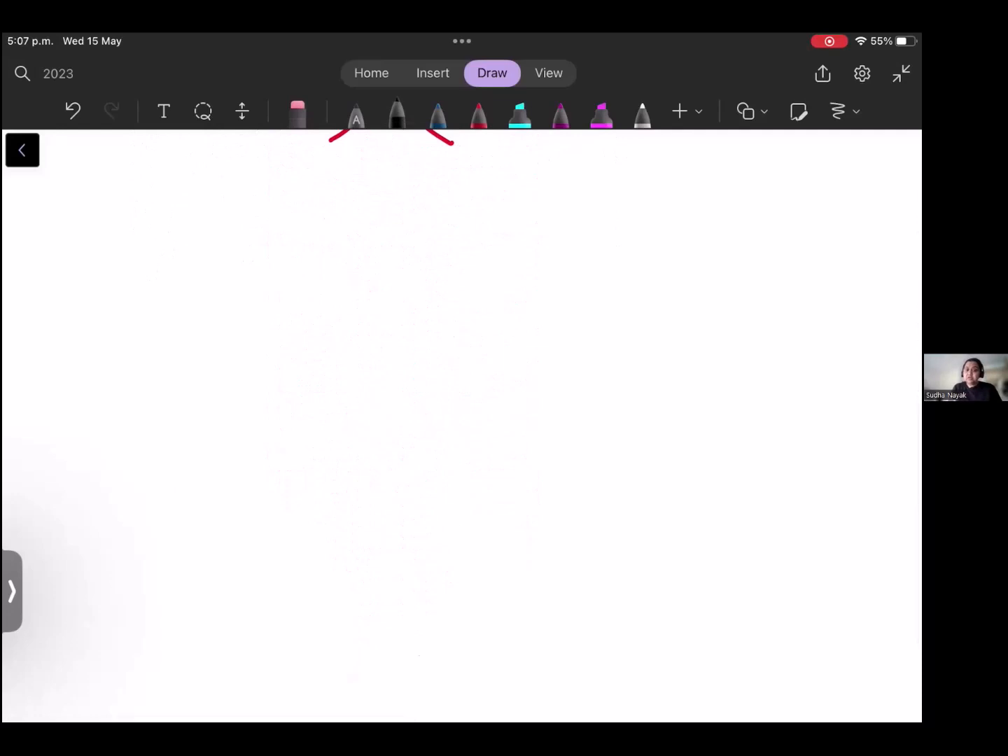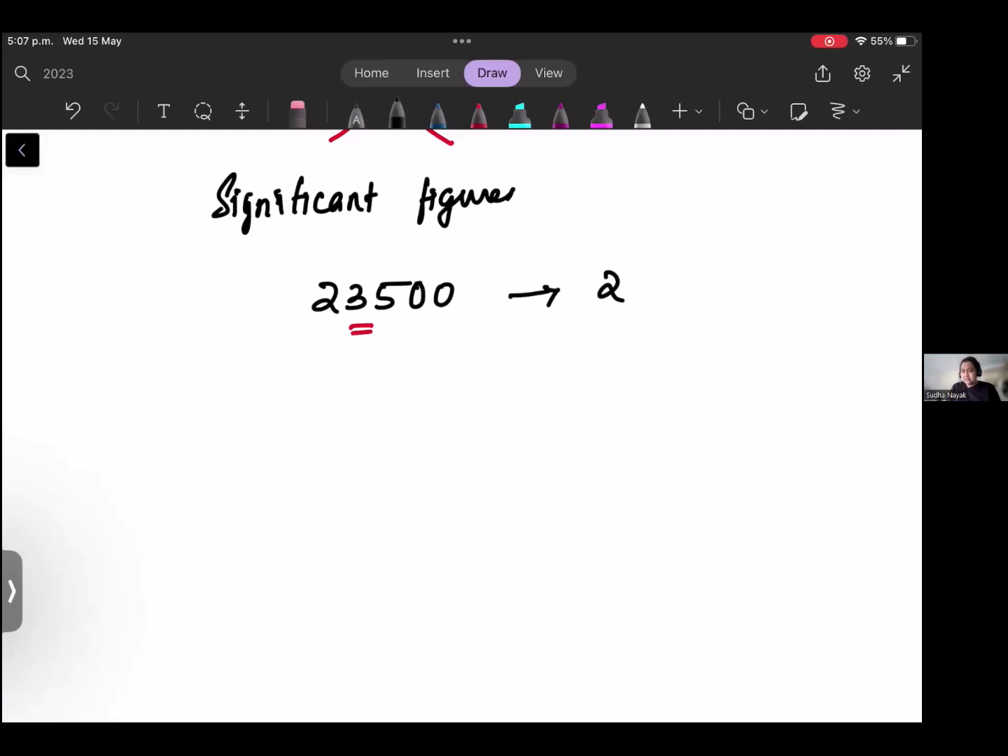Then you have something called significant figures. Significant figures means whenever you have something like 23500, and I need to put it to one significant figure, then you need to consider only 2 as the place. And how will you convert it? You see the next number, which is 3. 3 is less than 5. So you have to round it, it's not rounding actually, it is like mapping it into a significant figure. So that will be 20000.